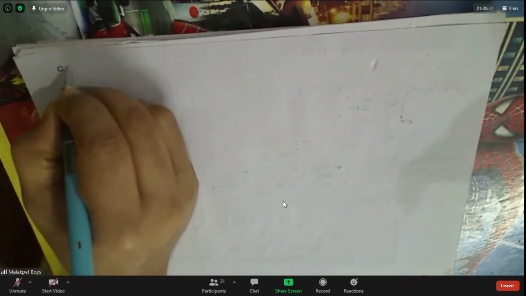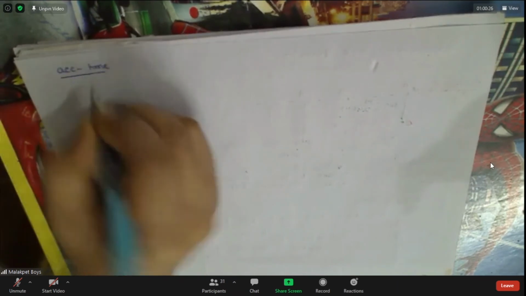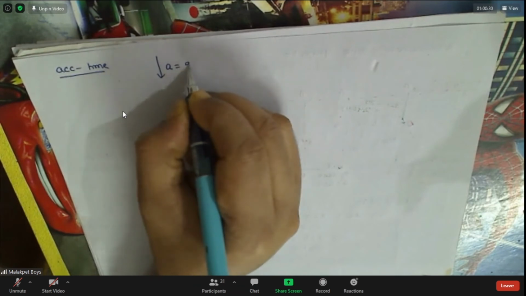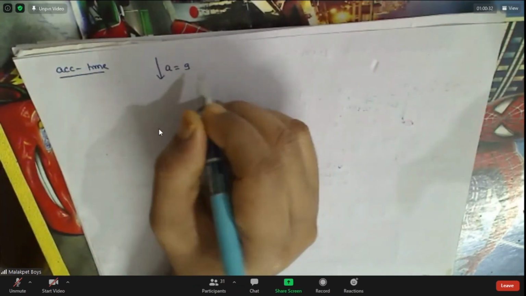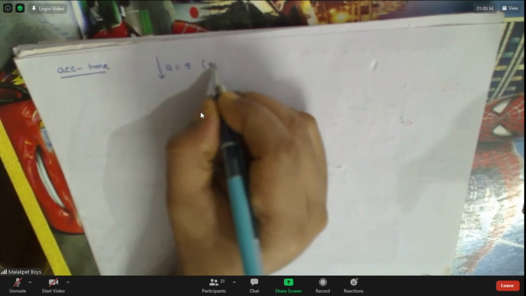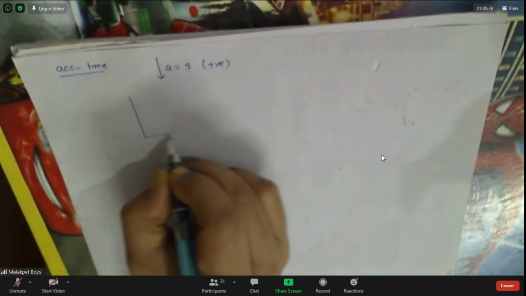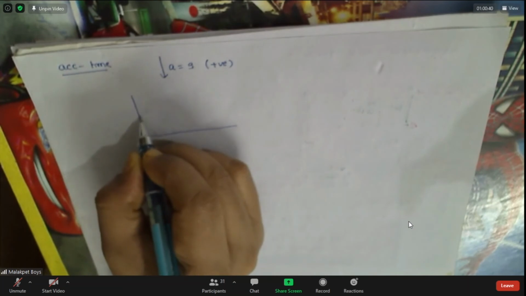Then you have the last part. What is it called? Acceleration time. What is the acceleration time graph? Can you tell? Acceleration is always positive only, no? That means acceleration is always equal to g.